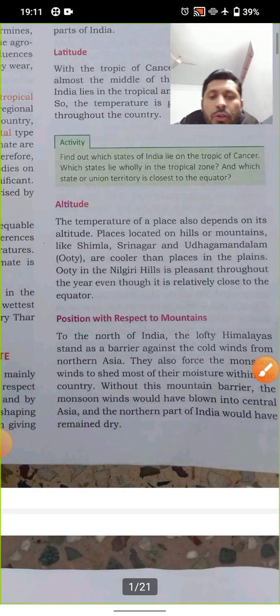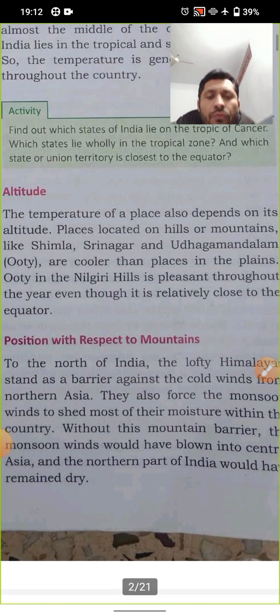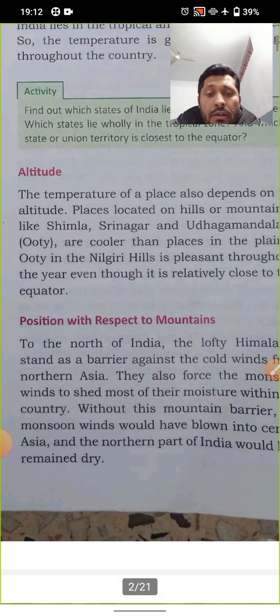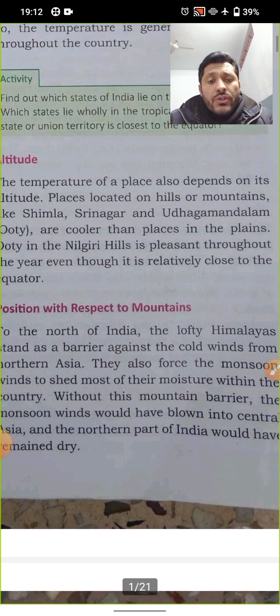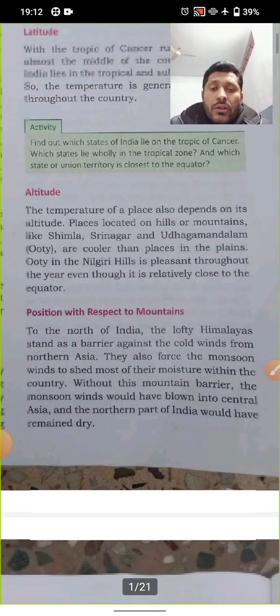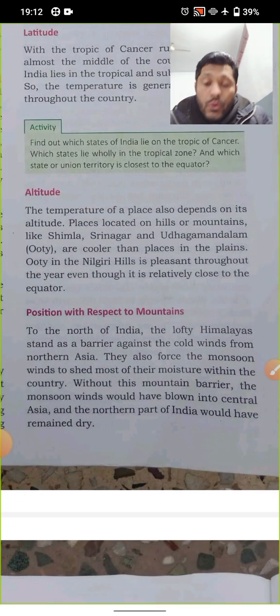Now, position with respect to mountains, let us see. To the north of India, the lofty Himalayas stand as a barrier against the cold winds from northern Asia. They also force the monsoon winds to shed most of their moisture within the country. So the Himalaya is like a wall.